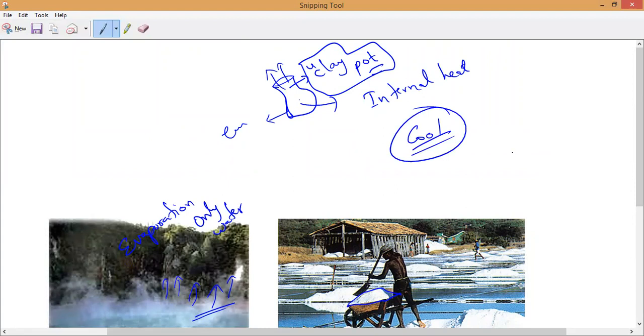So this is all about evaporation. In tomorrow's class, we will study the factors affecting evaporation. In the sense of summer or winter, which season will clothes dry faster? Summer, sir.